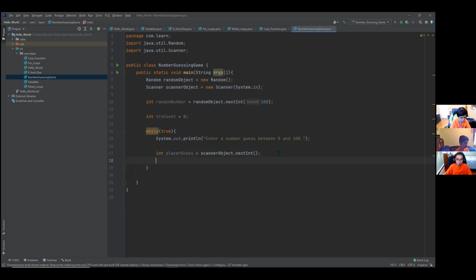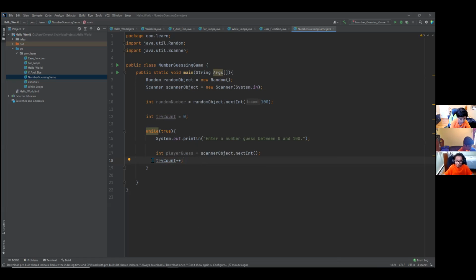Next up, when the user inputs a number into the system, we want the try count to add 1. So we're going to say try count plus plus and the semicolon. Plus plus is just a fancy way in Java to say add 1.